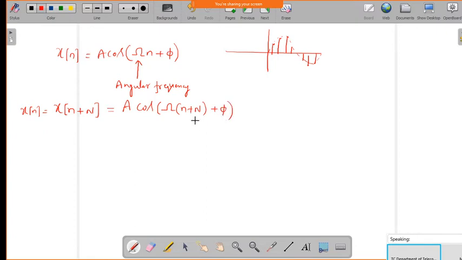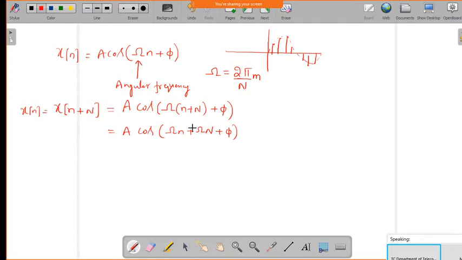Okay, so now this we can rewrite as a cos of omega n plus omega into n plus pi. Now we know this angular frequency is a function of the fundamental period n, so we can write omega equal to 2 pi by n. Since we want to get this fundamental period n in terms of an integer, we define this as 2 pi n, a function of an integer.